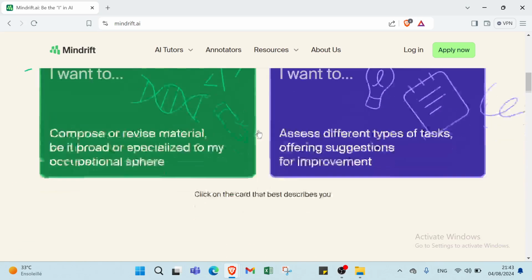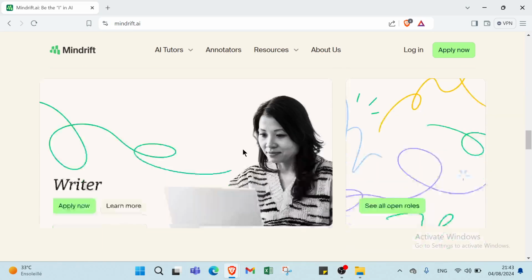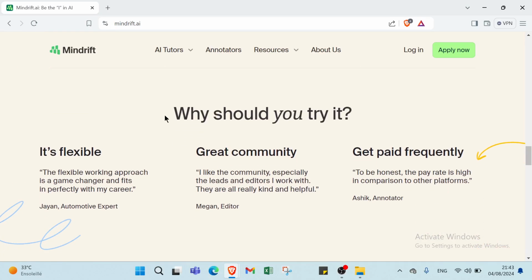If we scroll down, we have other things like the benefits of Mindrift. First, we have flexibility: the flexible working approach is a game changer and fits in perfectly with my career. And we have also a great community: I like the community, especially the leads and editors I work with. They are really kind and helpful. And the last one, we have get paid frequently: to be honest, the pay rate is high in comparison to other platforms.